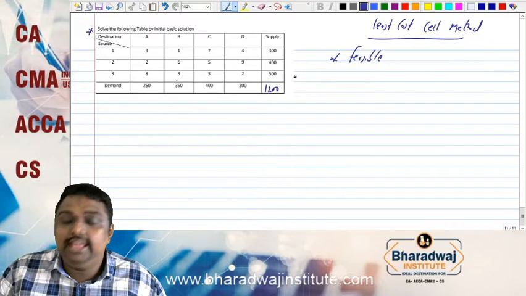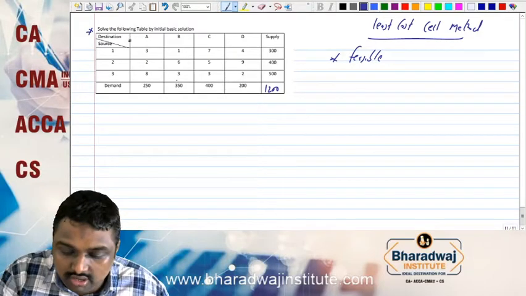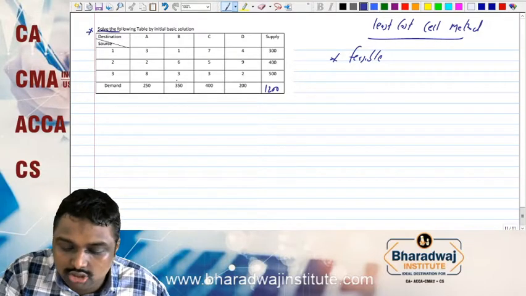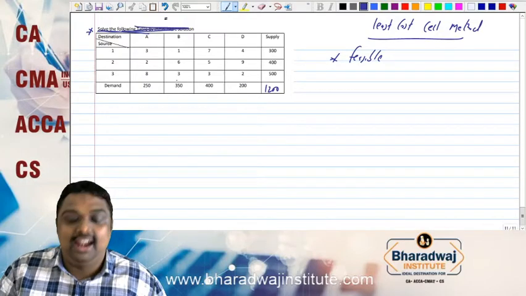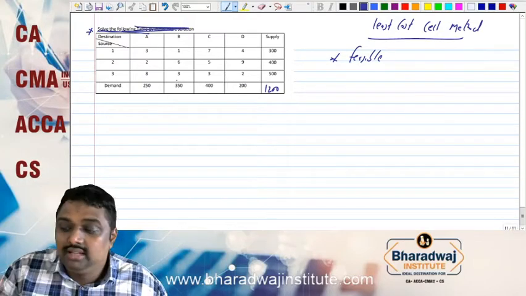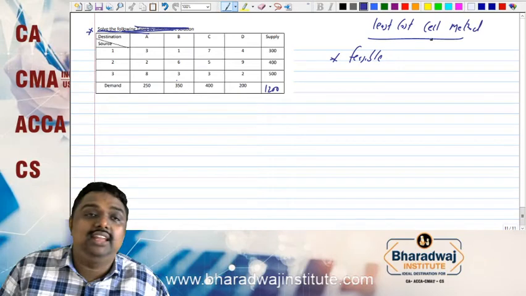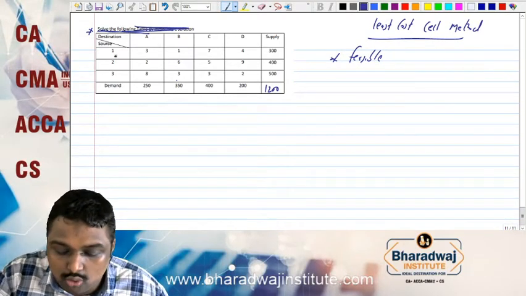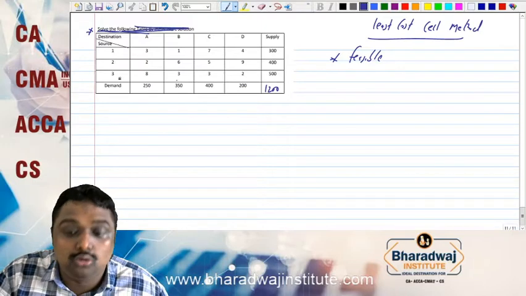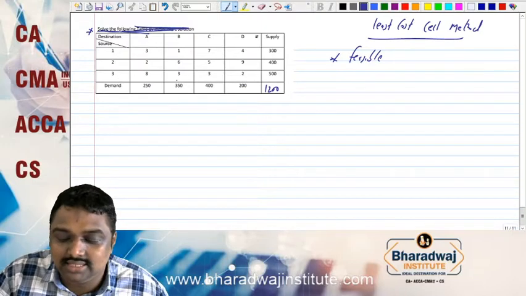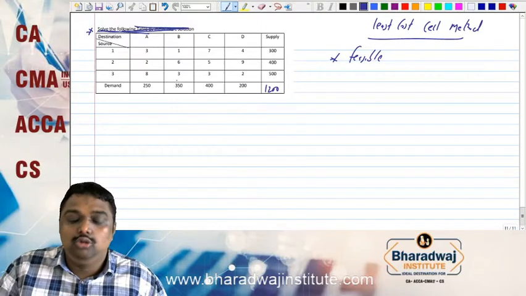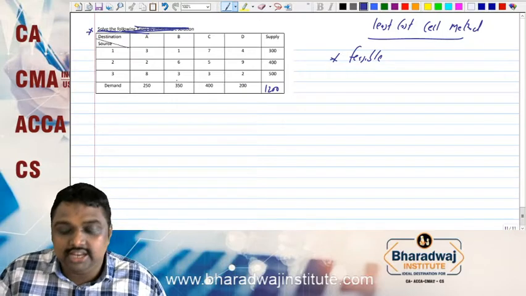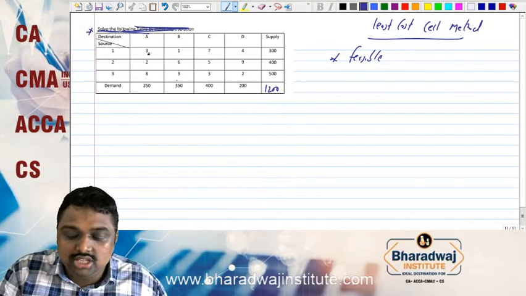So the least cost cell for solving we required, question not required. So we are starting the sum. See, the name itself indicating least cost. What is least cost? See, what is the source? Source 1, 2, 3. Destination A, B, C, D. So that means your source you have, your destination you have. So this is the cost.